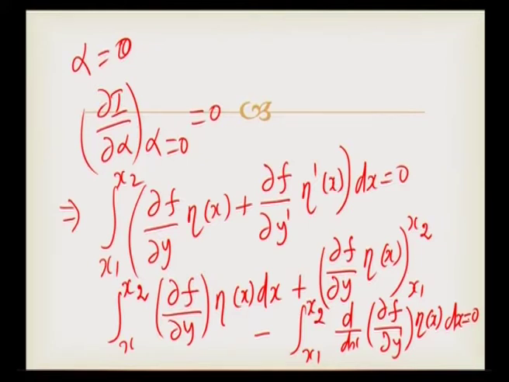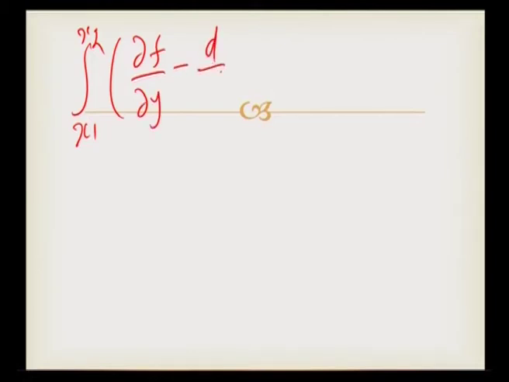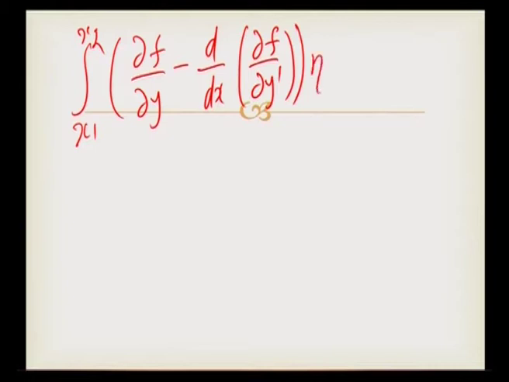This is the expression we obtained after integrating by parts. So, we get integration of x1 to x2 of dou f by dou y minus d by dx of dou f by dou y prime into eta of x into dx is equal to 0.